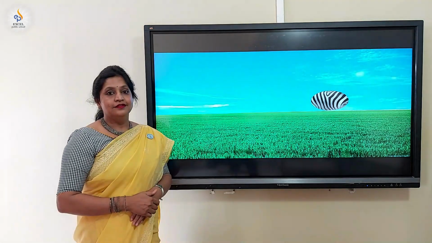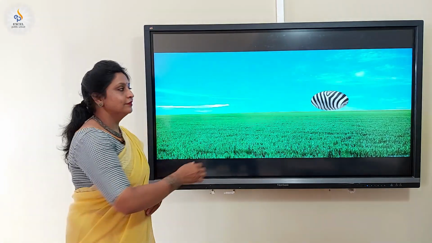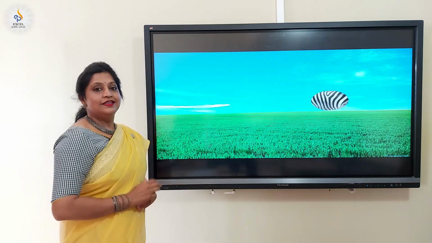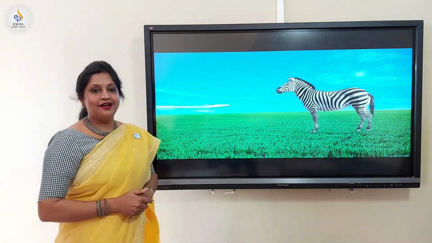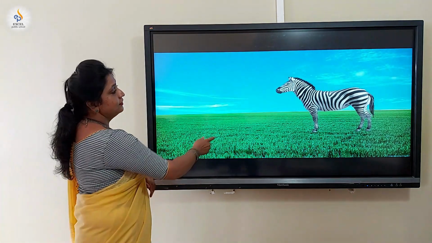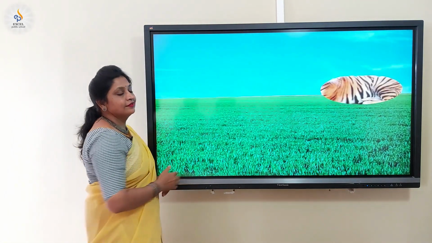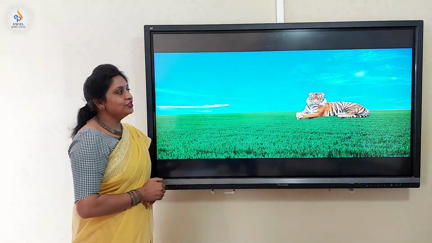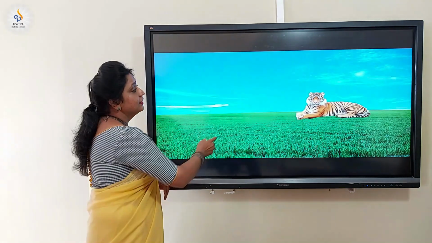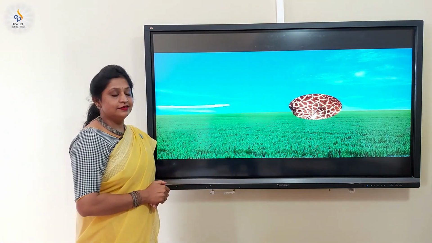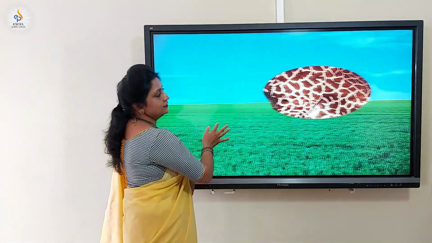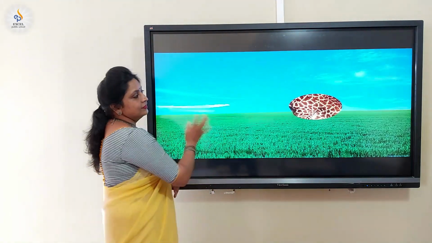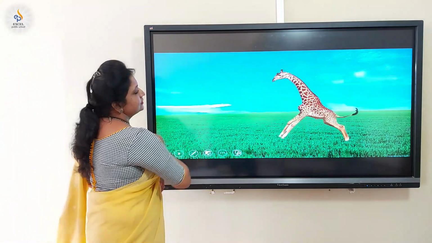Shall we guess the animals by looking at the patterns on their body? Look at the pattern here. Yes, you are right. It's zebra. The next one here. Yeah, you are right. The tiger, the national animal of our country. The next one. Observe the pattern. Yeah, you are right. It's giraffe.